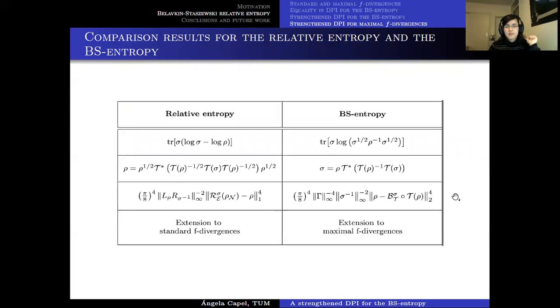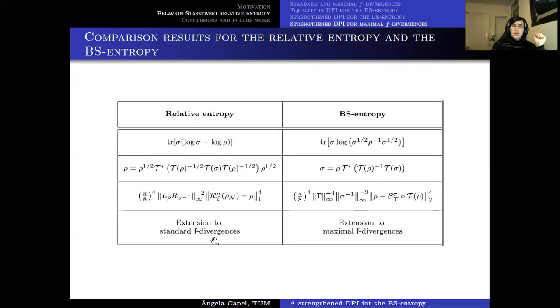And I just compare them briefly to what was obtained previously by Carlen and Vershynina. So we see here that the PETZ recovery map and the BS recovery condition can be easily compared in the sense that this is kind of an asymmetric version of this one. So of course, if everything commutes, everything here is the same. And the problem appears when things don't commute. When things don't commute, what we know is that the set of fixed points of this map is greater than this one, in the sense that it contains the set of fixed points of this map and is strictly larger.